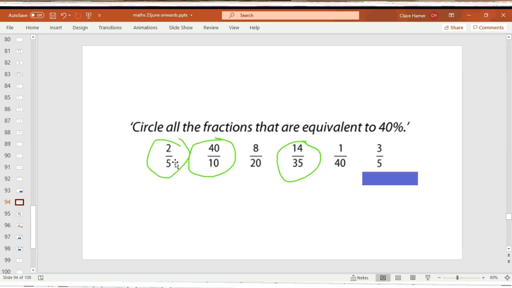So there are 3 fractions that are equivalent to 40%. Notice how I use my logic, I use my key facts knowledge, and I also use my equivalent fraction knowledge as well. So all of these skills link together to make you a great mathematician.